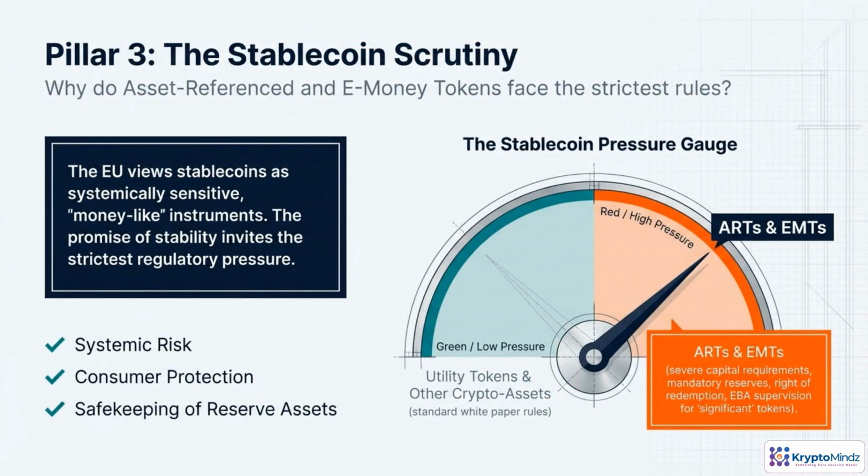Stablecoins sit under a magnifying glass because they behave most like money. If a major stablecoin fails, it can hit payment systems, merchants, and even banks. So regulators worry about three things: systemic risk, protecting everyday users, and whether the reserves are real, liquid, and always available for redemption.